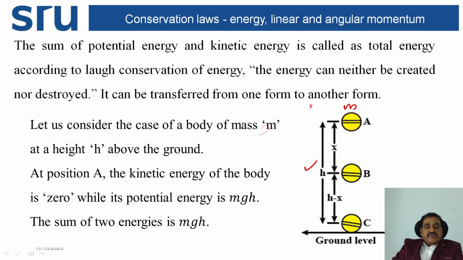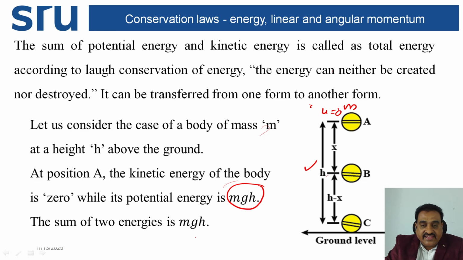At position A, the kinetic energy of the body is zero because the initial velocity u is equal to zero, while its potential energy is mgh, because potential energy is equal to mg into the height. The sum of these two energies is mgh. At point A, EA is equal to mgh, equation number 1.